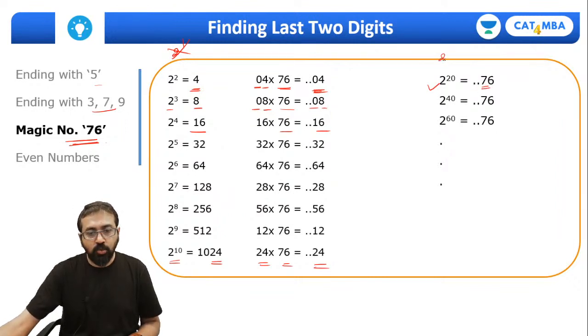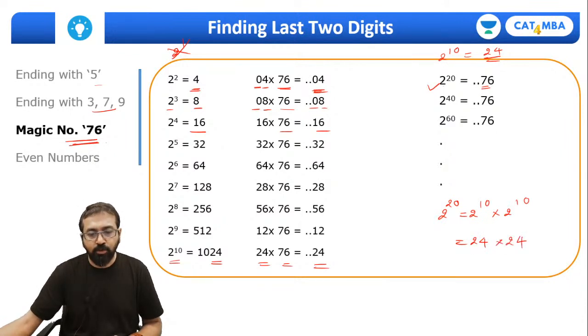See, please understand 2 raised to 10 will have last two digits as 24. This we have understood. Now 2 raised to 20 will be 76. Why? Very simple to understand. 2 raised to 20 is nothing but 2 raised to 10 into 2 raised to 10. So 2 raised to 10 has last two digits as 24. So 24 into 24, it's 576. So last two digits will be 76. Are we clear with this? Right. So that's why 2 raised to 20 is 76.